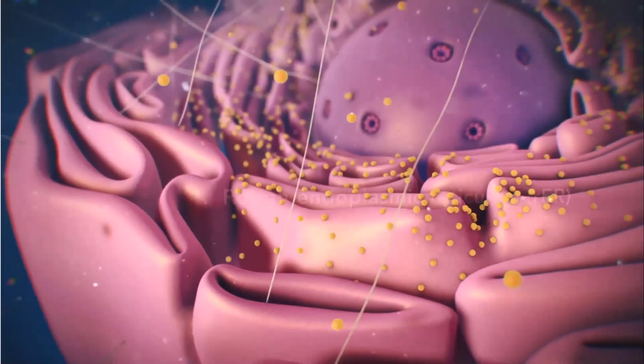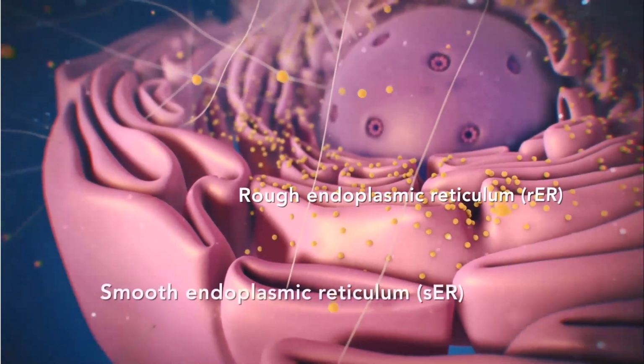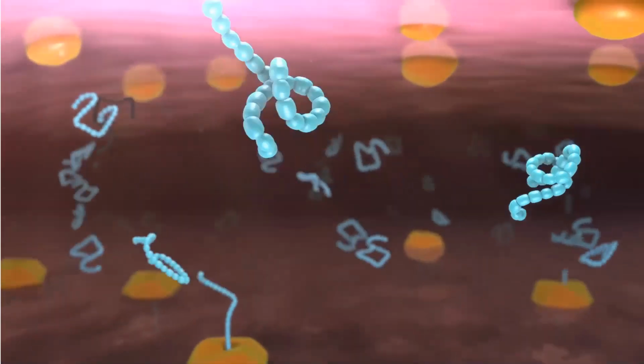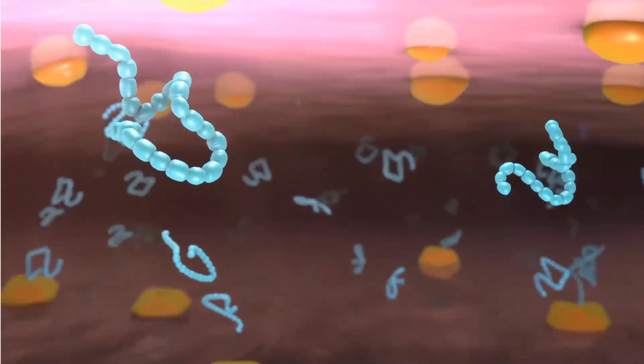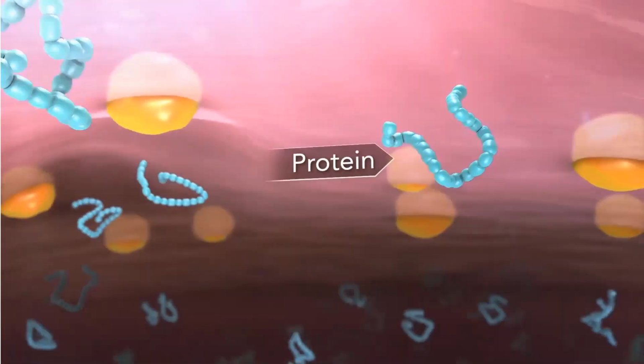See, so this is an endoplasmic reticulum, rough and smooth both, which you have seen. Now we are moving inside the ER. So these blue color ones are nothing but proteins. Different proteins based on different structure.